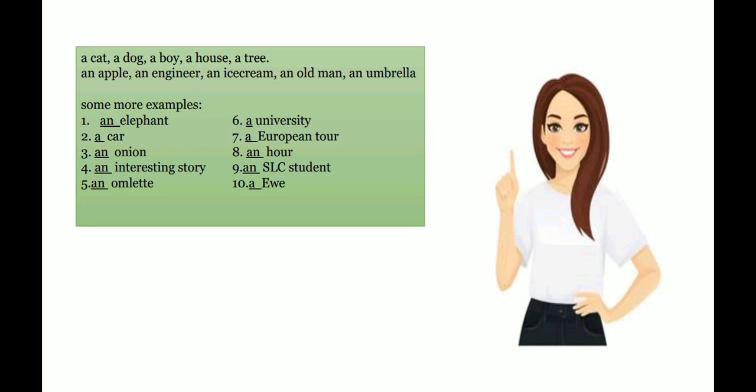Number 8, an hour. Hour starts with H. Even though hour starts with H, we use an over here because the H becomes silent. We pronounce it as hour. That's why an is used. In number 9, SLC. SLC starts with a vowel sound. That's why an is used. Number 10. Even though the first letter of the word is the vowel E, we use a. Why? Because we pronounce it as U. We do not pronounce it as EV. That's why a should be used.